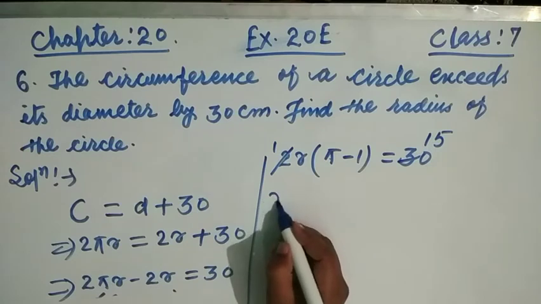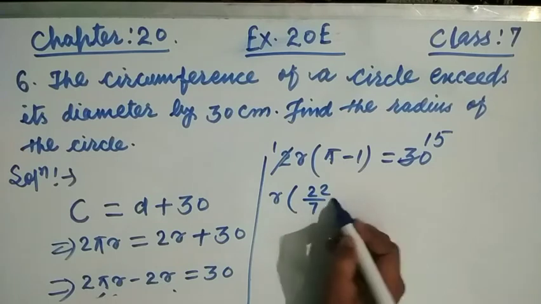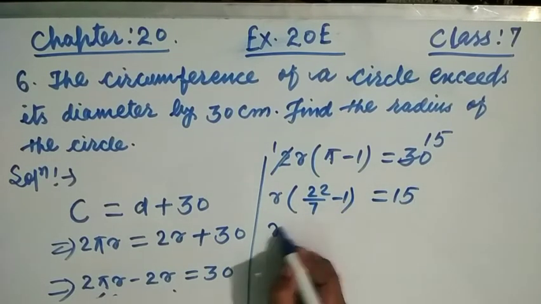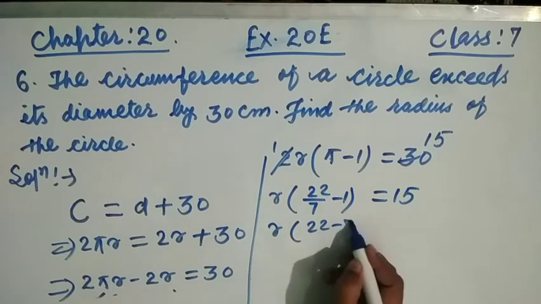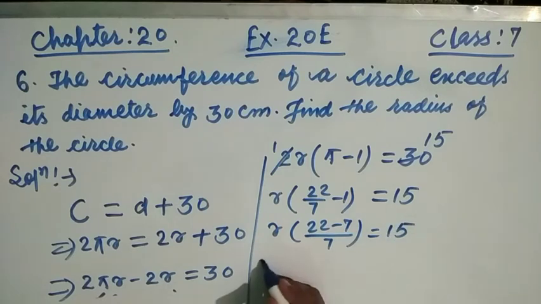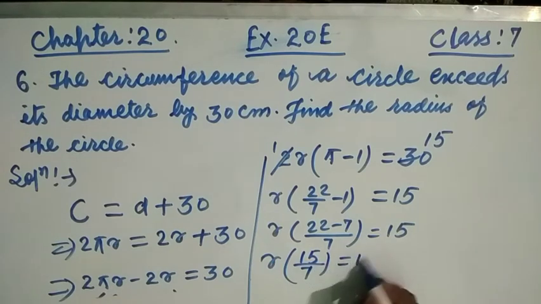So here friends, I have to find r. r is equal to, the value of pi 22/7 minus 1, is equal to 15. Okay, now solve friends. r, that is 22 minus 7 over 7, is equal to 15. That is 15 divided by 7 is equal to 15.